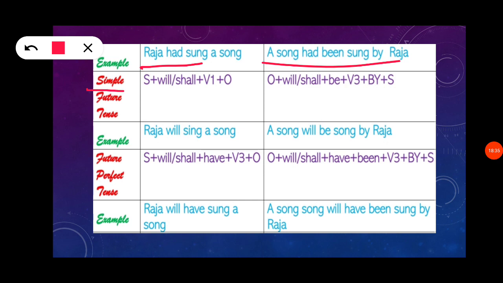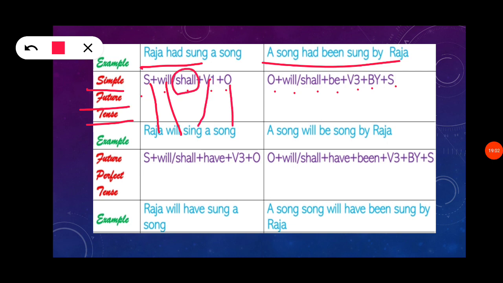Next is simple future tense. The rule form is subject, will or shall, verb 1, that is present tense, plus object. Object, will or shall plus be, verb 3 form, by plus subject. Subject Raja will, verb 1 sing, a song.